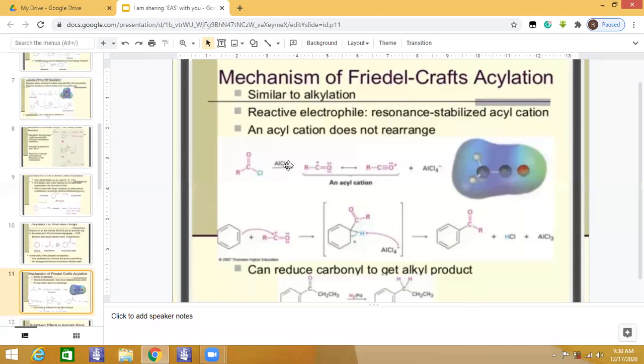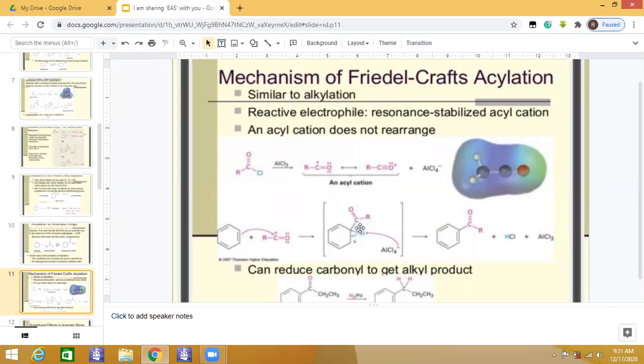One of the chlorine atoms is taken away, because the Lewis acid takes away the bonding pair of electrons, making AlCl4, and the remaining molecule has the carbocation, which is further treated with benzene. It will attract the bonding pair, because these pi electrons are taken up by this electrophile, since the electrophile needs an electron. So it will attack the benzene system, and one of the hydrogens of the benzene ring is here, you may see.